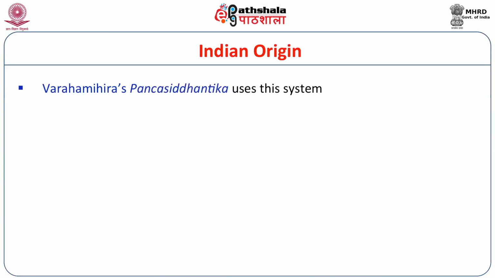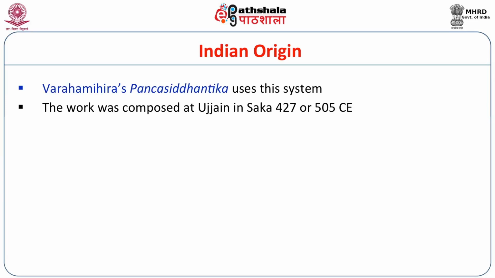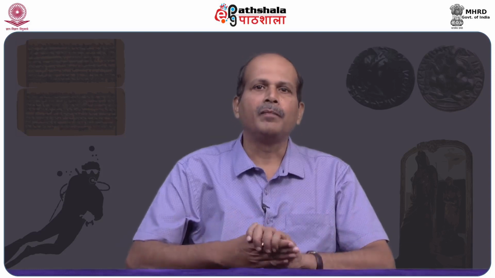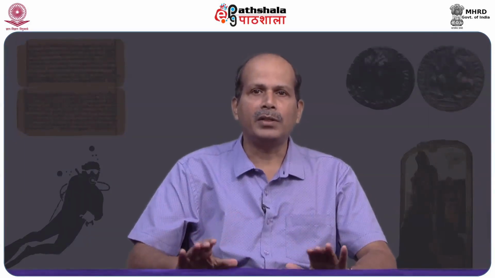For the first time we come across the use of this system in Baramihira's work Panchasiddhantika, and the work was composed at Ujjaini in Saka era 427 or 505 Common Era. Later on it was also used by Bhaskara in his commentary on Aryabhatyam.